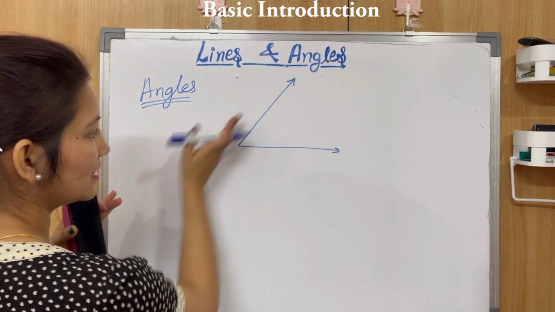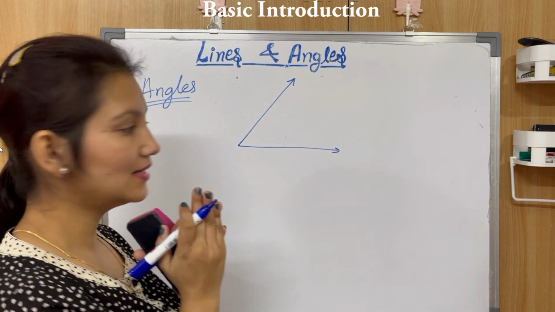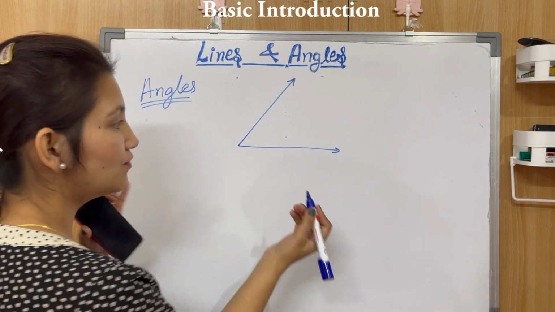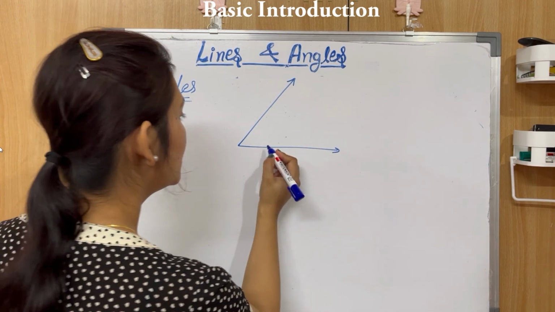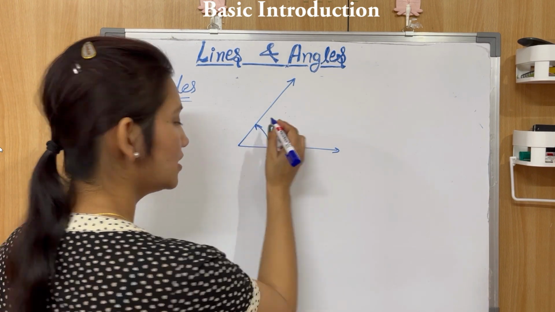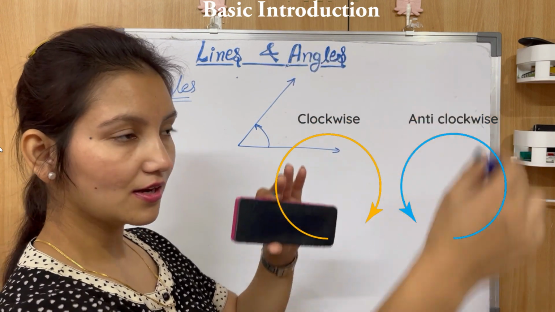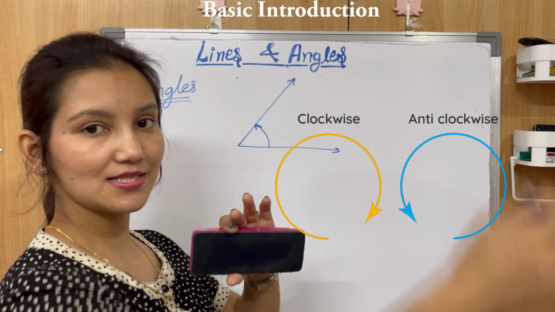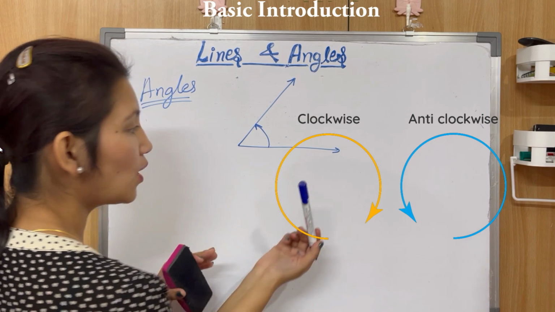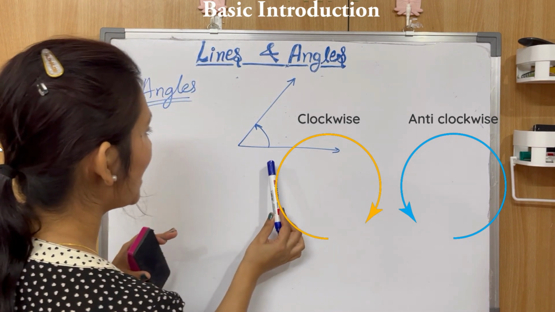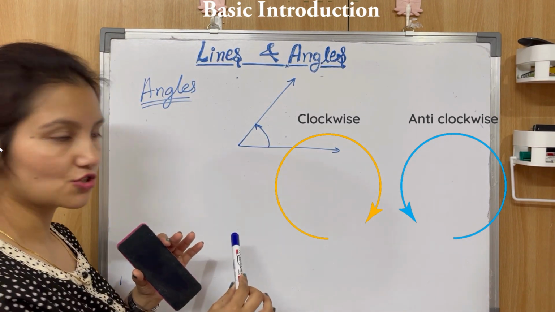So this is an angle, right? And we always measure an angle anti-clockwise. This is clockwise, the direction of the hand of a clock, and this is anti-clockwise. So we always measure angles in the anti-clockwise direction, right?